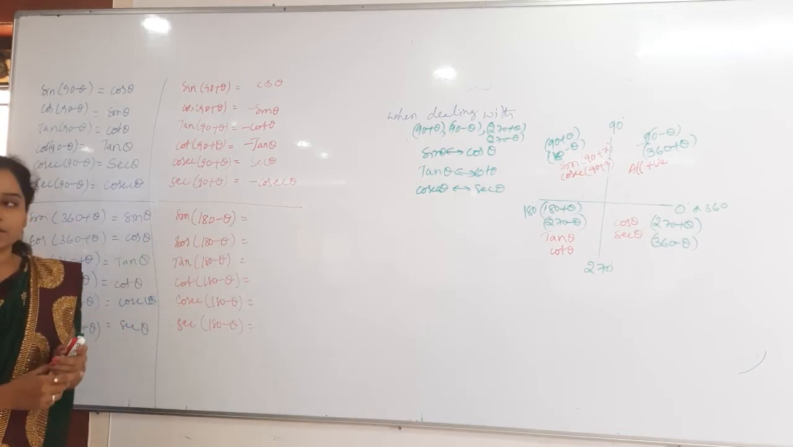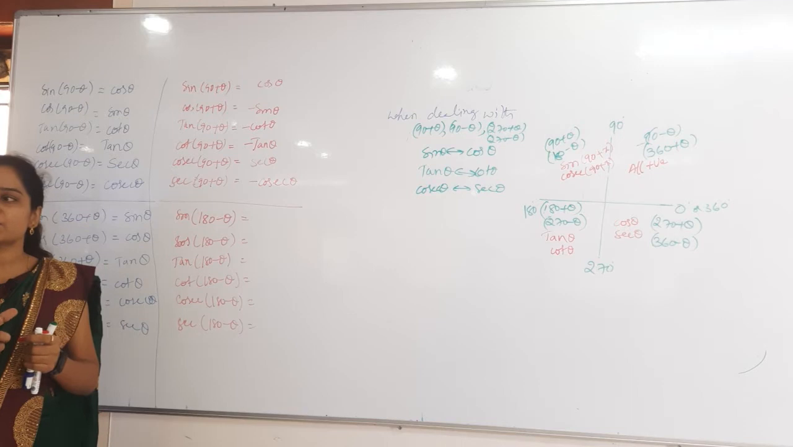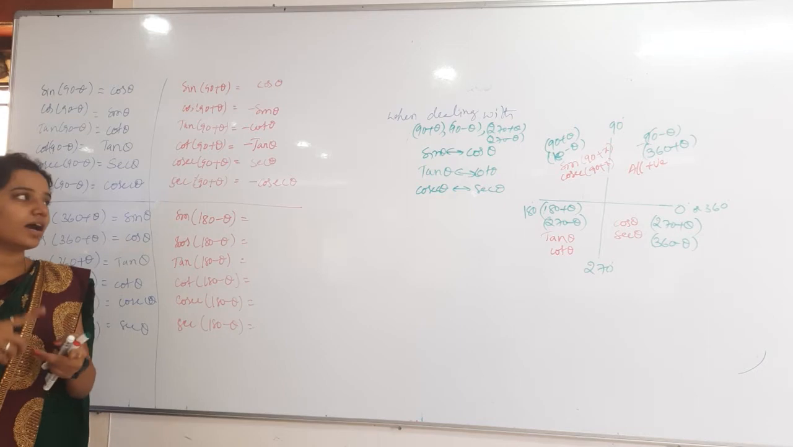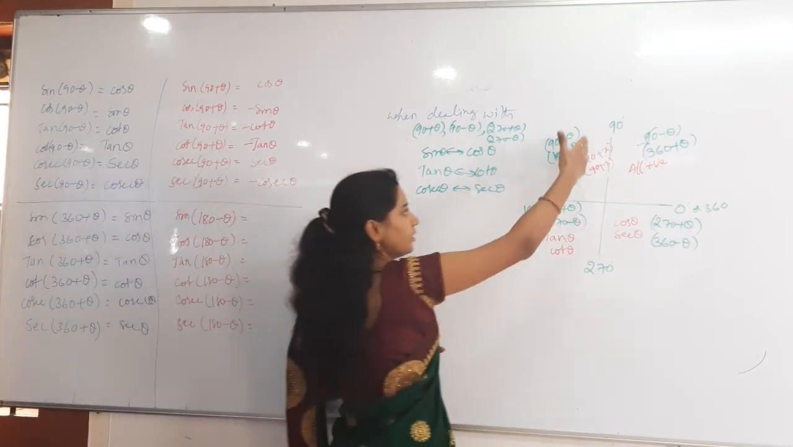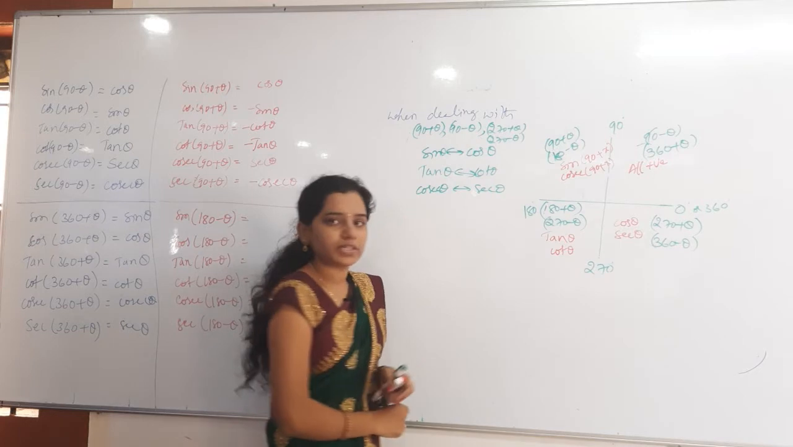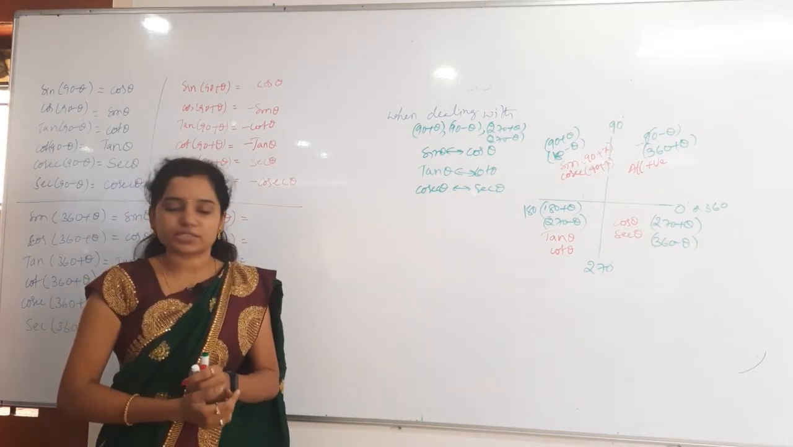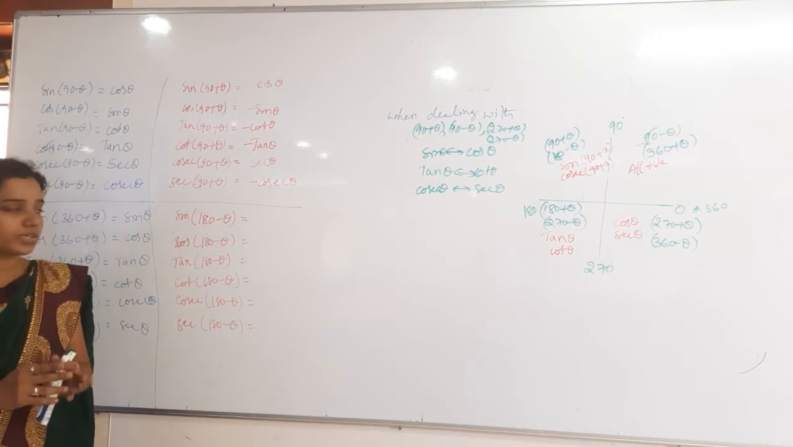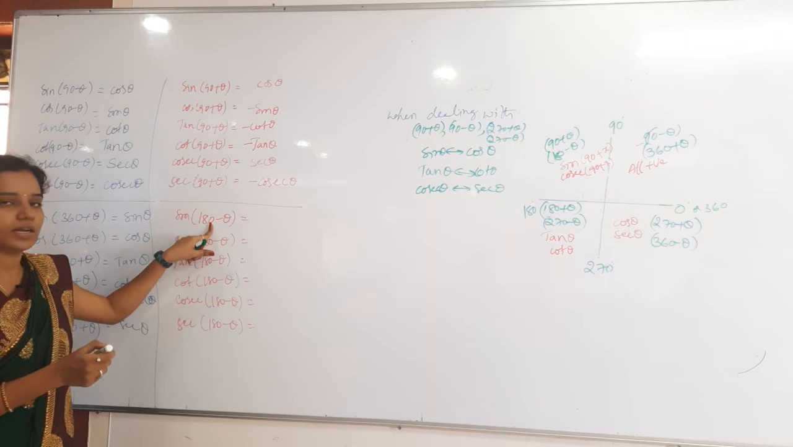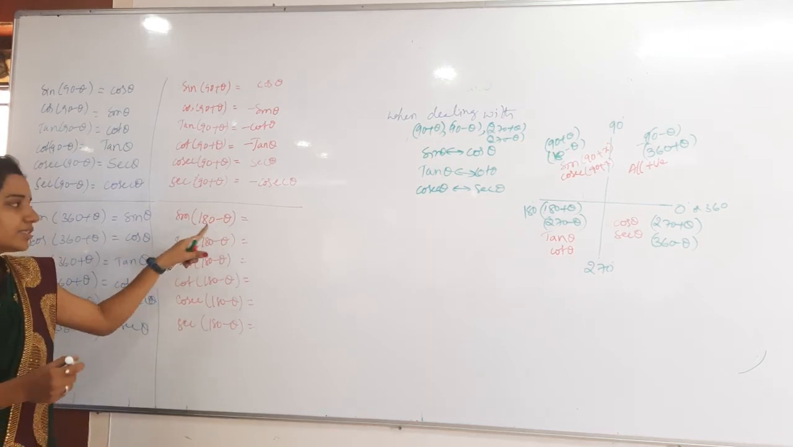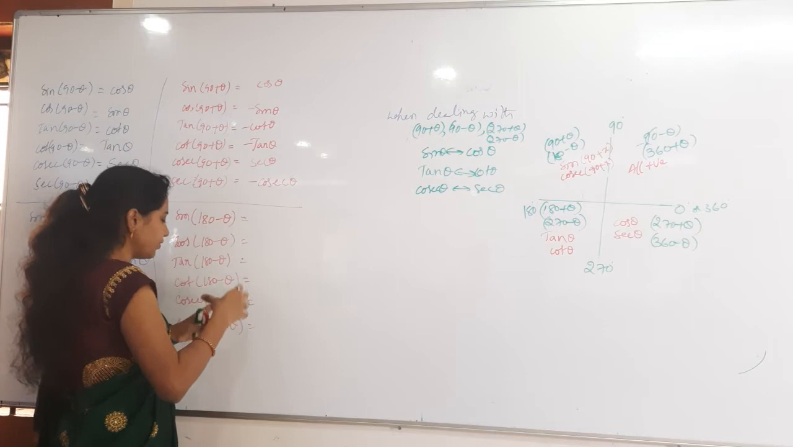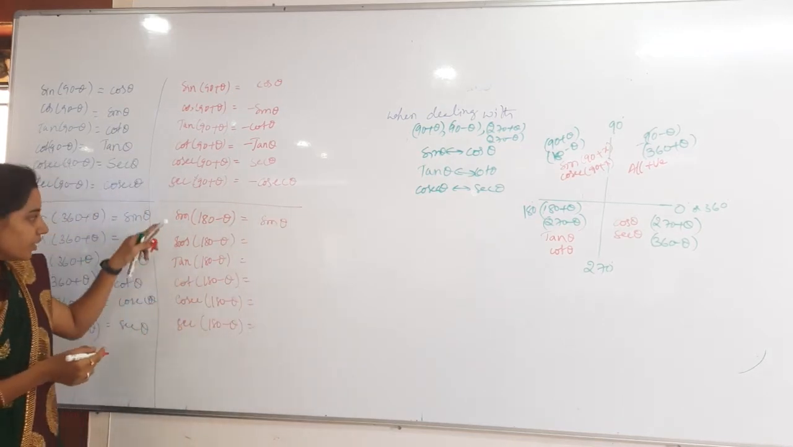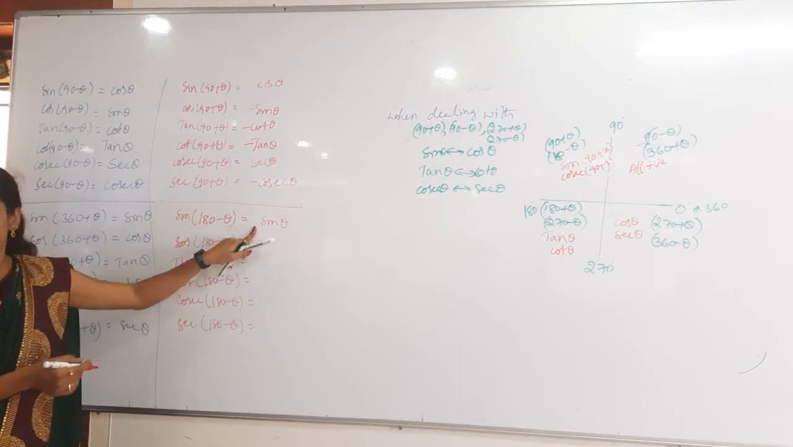Now sine 180 minus theta. When we are dealing with 180, the function stays the same. Whenever you are dealing with 90 or 270 degrees, only at that time the function changes. So sine 180 minus theta is the sine function only, with theta, that's sine theta. In the second quadrant sine is positive, so I am getting plus sine theta.